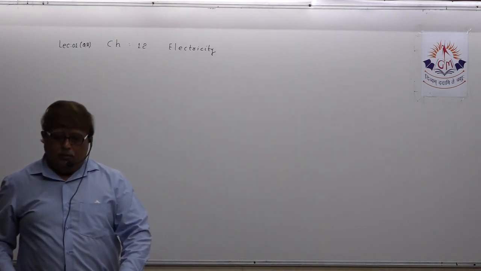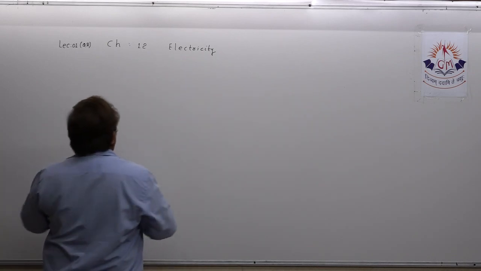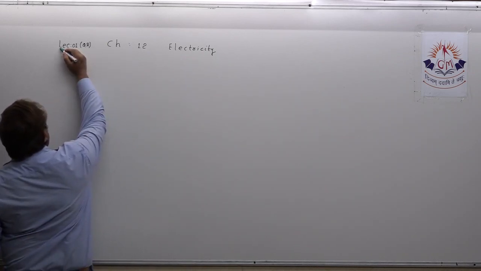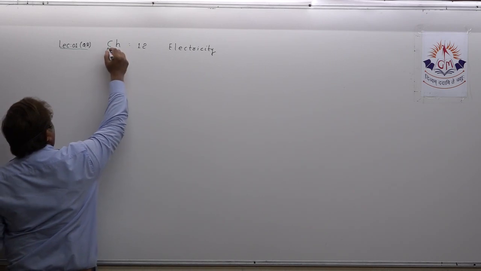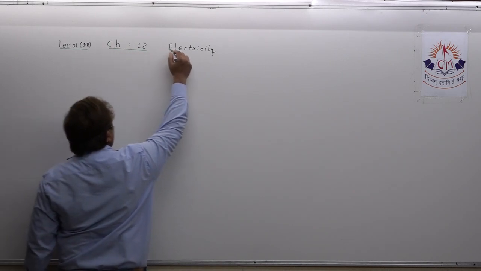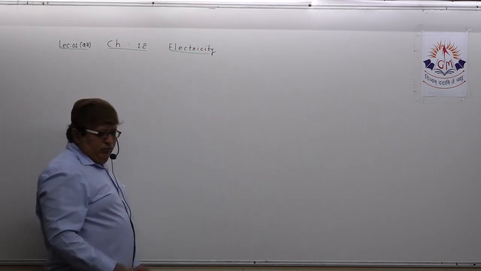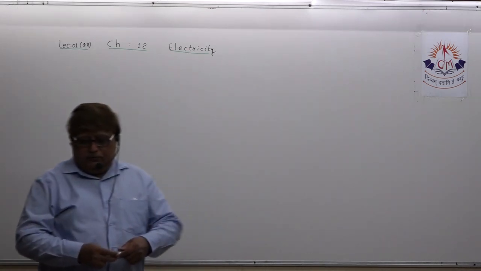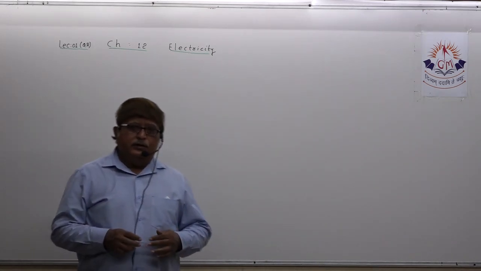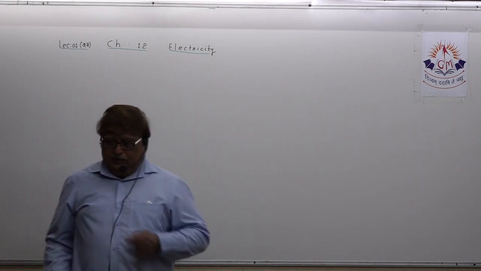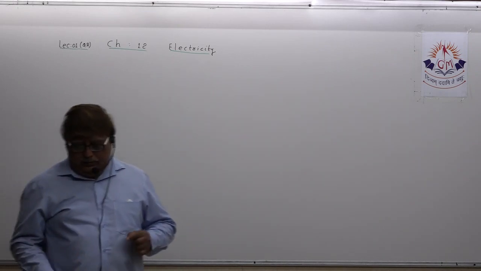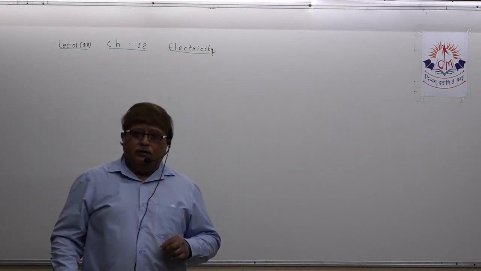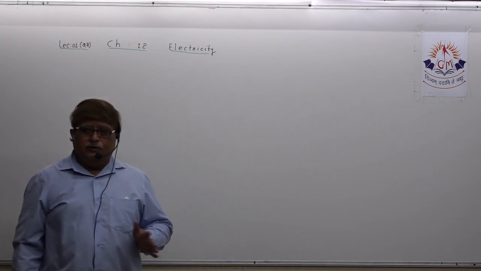Now, you all know that in this particular chapter, as per the guideline given by the board, 2 topics have been eliminated. First topic, as you read, factors on which the resistance of a resistor depends.